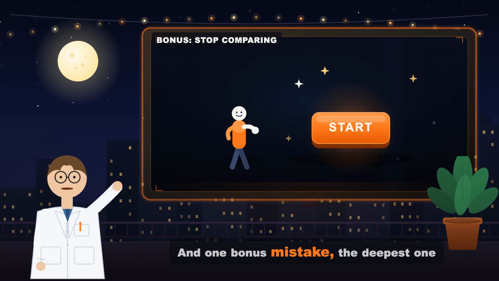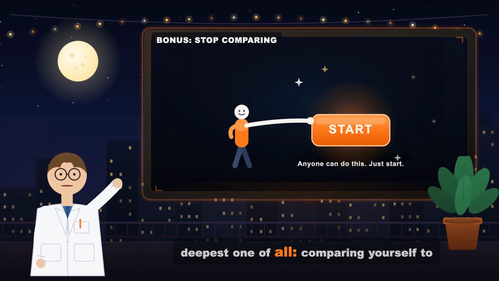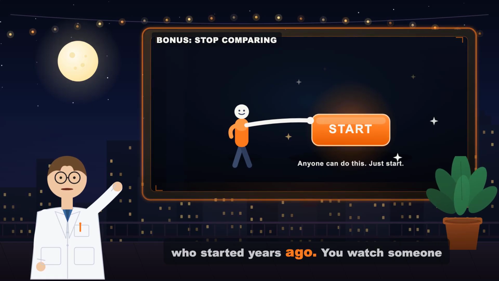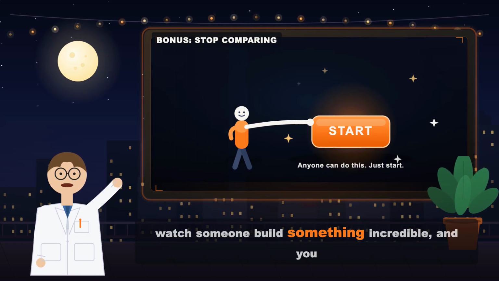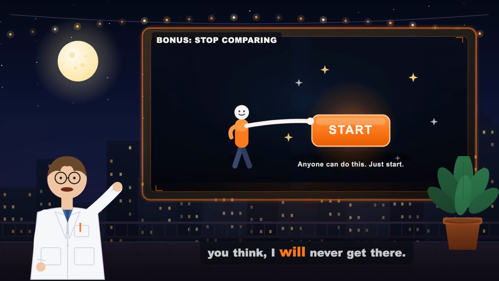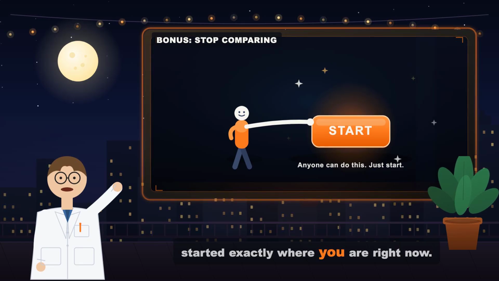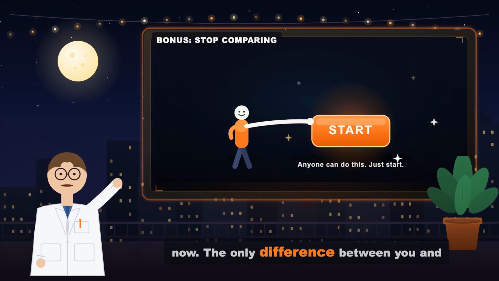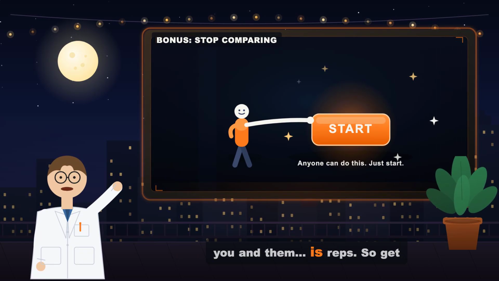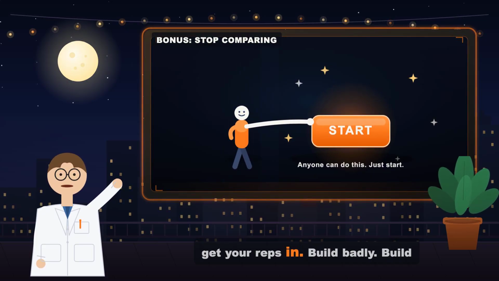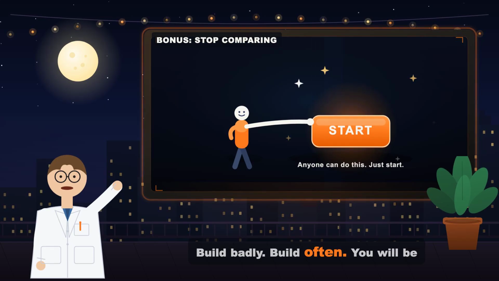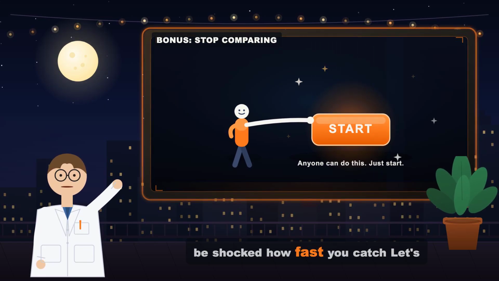And one bonus mistake, the deepest one of all, comparing yourself to people who started years ago. You watch someone build something incredible, and you think, I will never get there. But here's the thing, they started exactly where you are right now. The only difference between you and them is reps. So get your reps in. Build badly, build often. You will be shocked how fast you catch up.